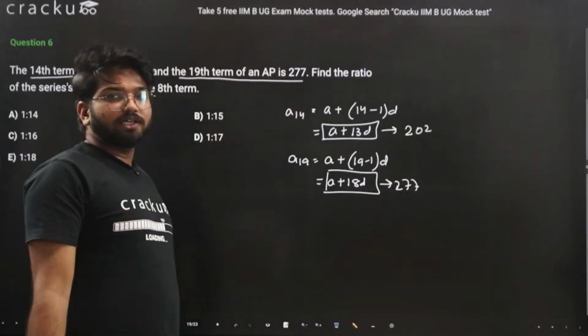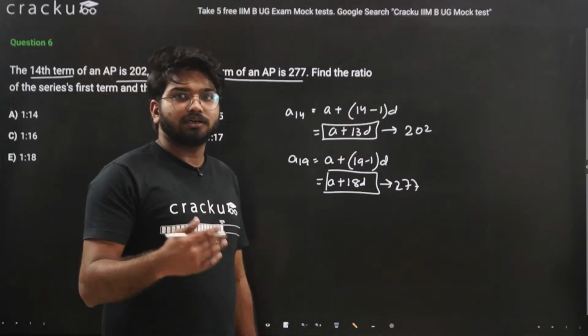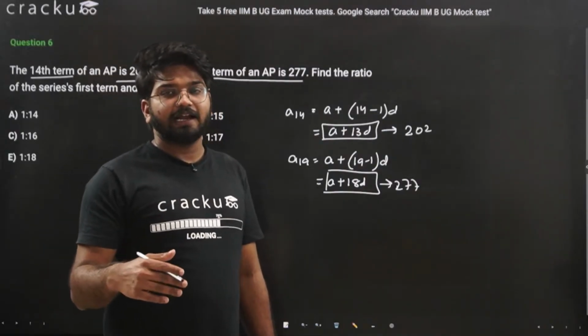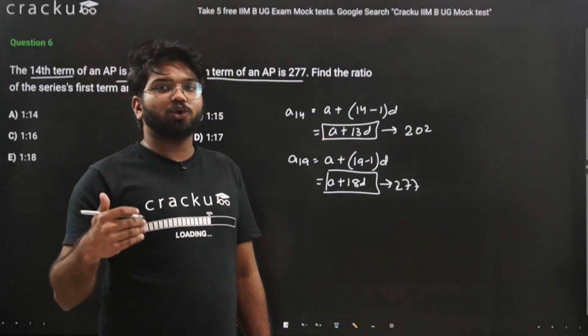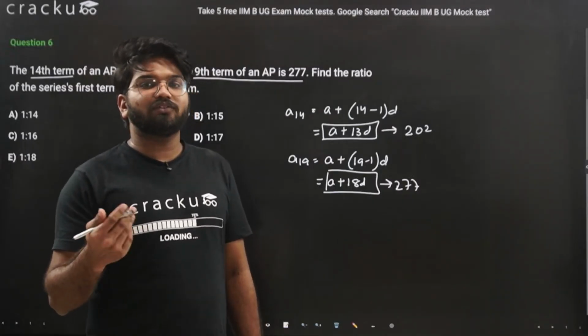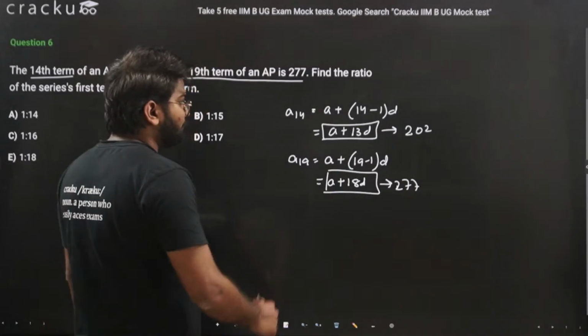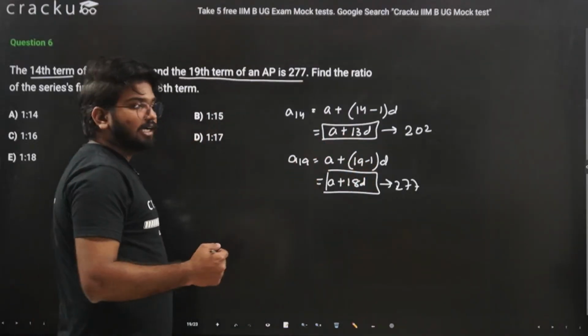Now what you have done is you have converted the terms into linear equations, and I hope that you know that if you are given two linear equations with two variables, you can find out the value of the variables.